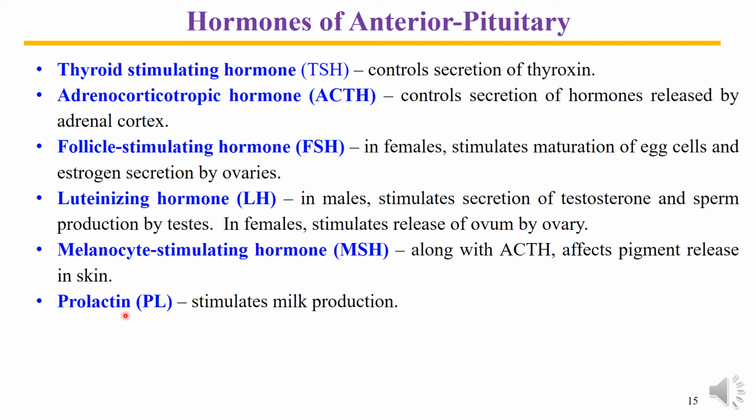Prolactin, hormone of the anterior pituitary, stimulates milk production. It is concerned with the ejection of milk in lactating women. So this was the detail of the main hormone, that is the growth hormone, as well as the other hormones of anterior pituitary.